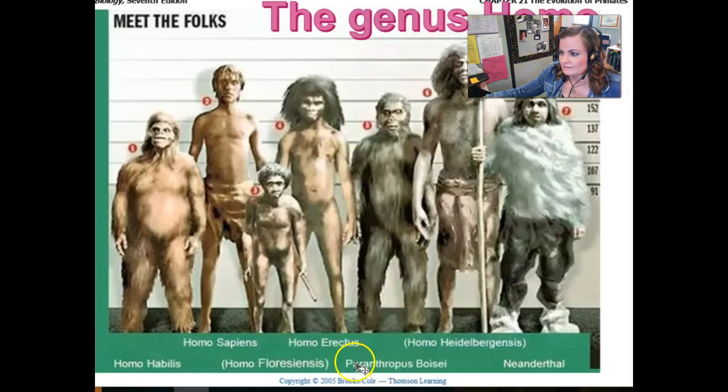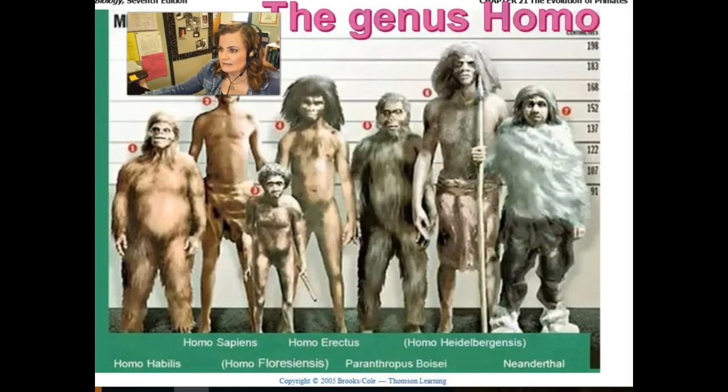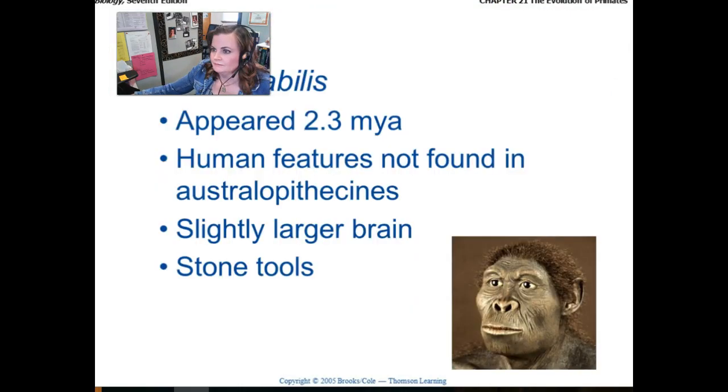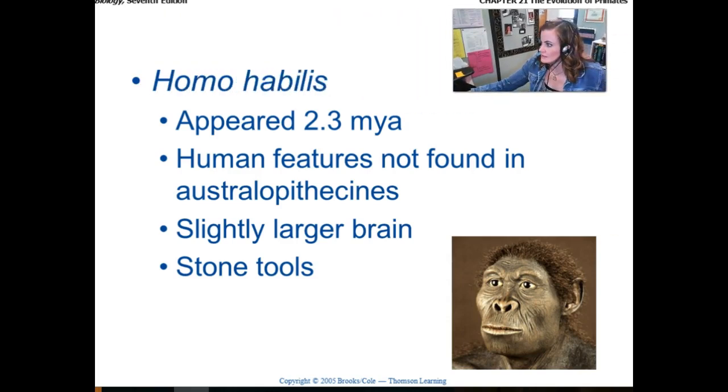This one I'm not real familiar with. It doesn't have the same genus, so we're going to skip him because I don't know what that is. Then we have Homo Heidelbergensis, I think it's Heidelbergensis. And then the Homo Neanderthalis. Okay, so all of these different kind of relatives to modern day humans. And we'll first look at Homo habilis. So Homo habilis appeared about 2.5 to 1.5 million years ago.